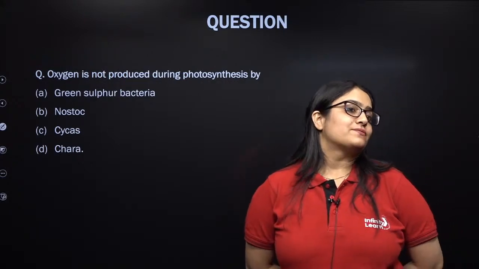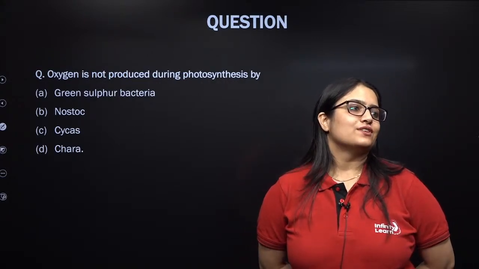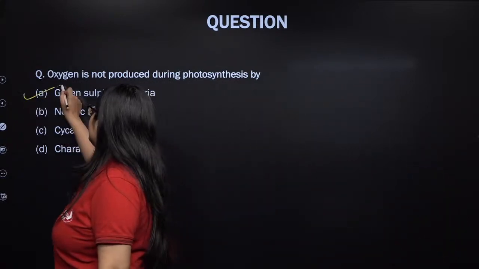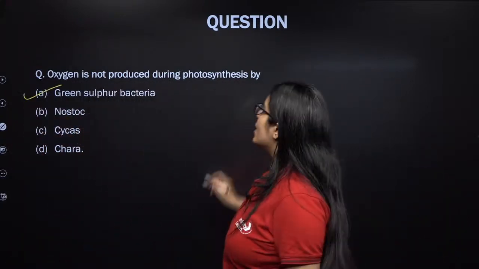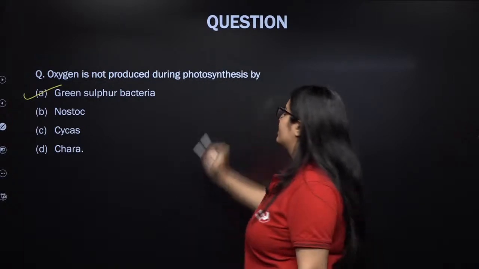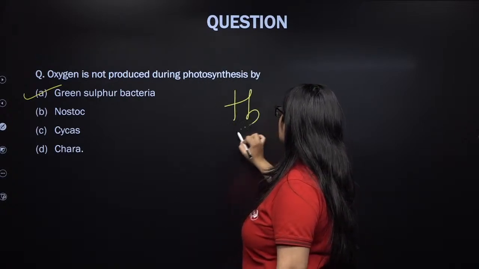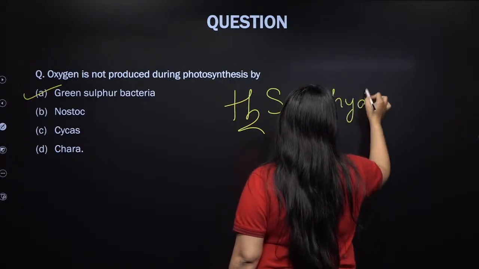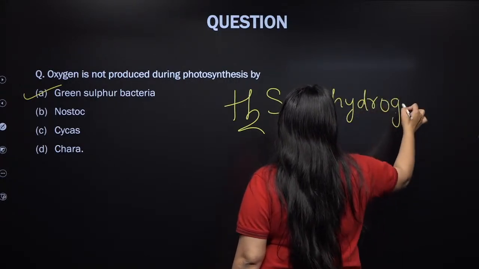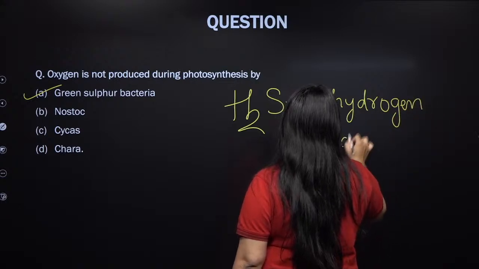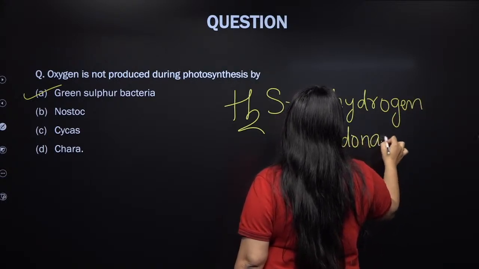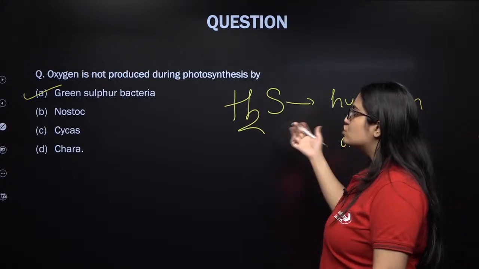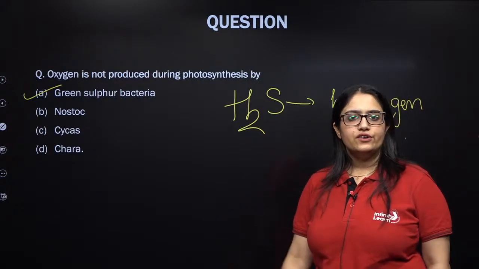You people are absolutely correct. Everybody is absolutely correct. Excellent. They are green sulfur bacteria. So what happens, my dear students, whenever instead of water, H2S is the hydrogen donor? Whenever H2S is the hydrogen donor instead of water, what will happen? H2S will break, it will give out its hydrogen, right?